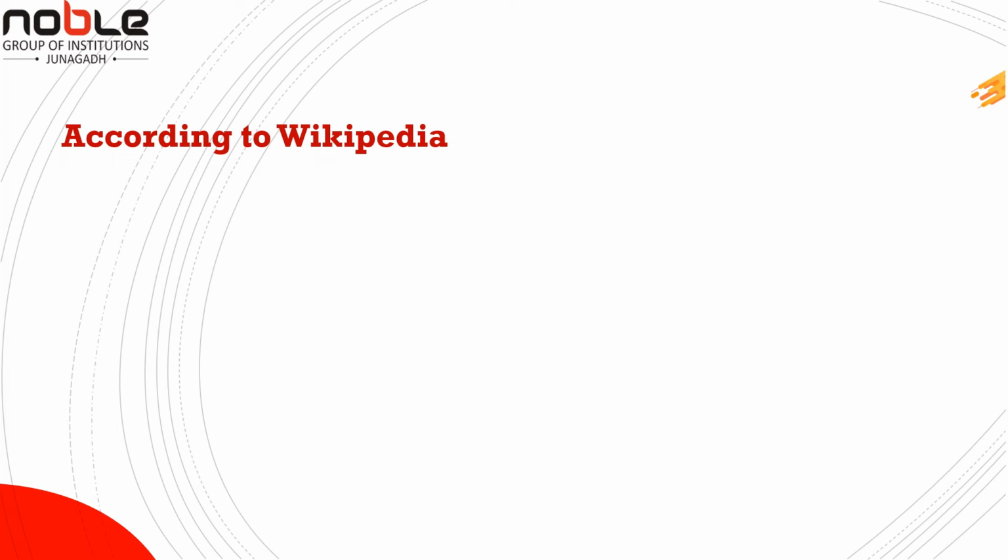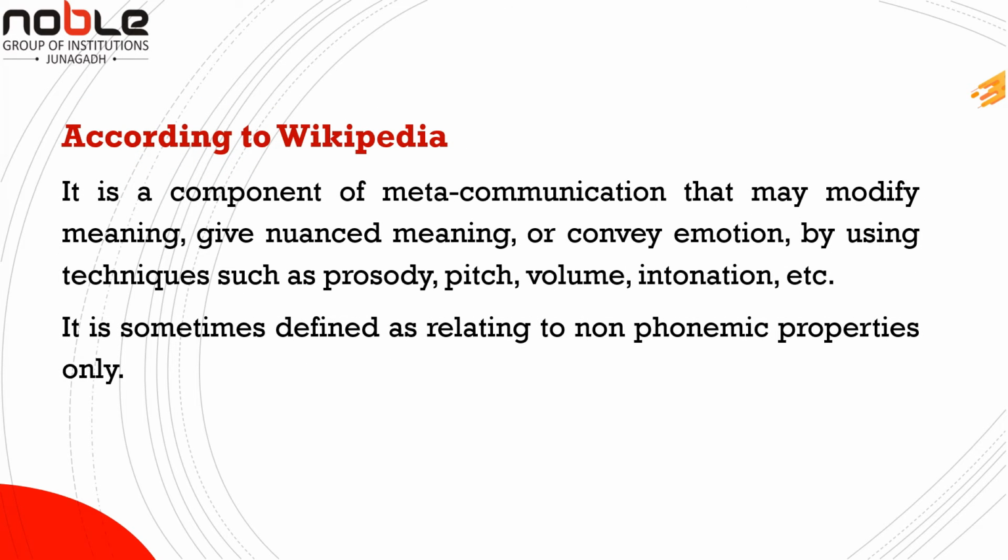Now let us see what Wikipedia says about paralinguistic features. It is a component of meta communication that may modify meaning, give nuanced meaning, or convey emotion by using techniques such as prosody, pitch, volume, intonation, etc. It is sometimes defined as relating to non-phonemic properties. So these are some of the things which Wikipedia says.